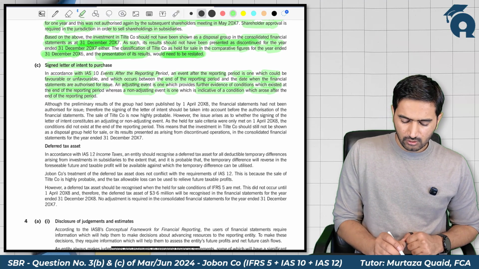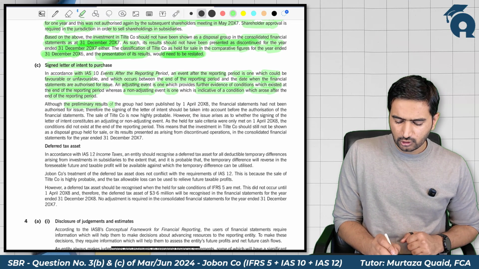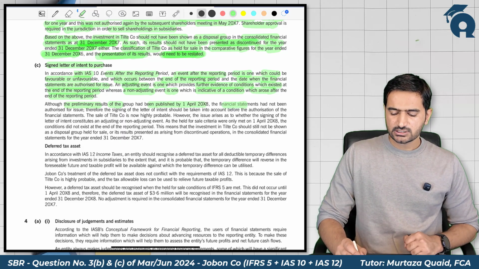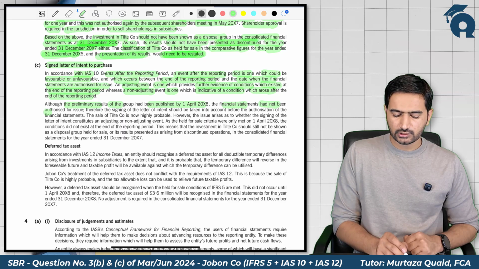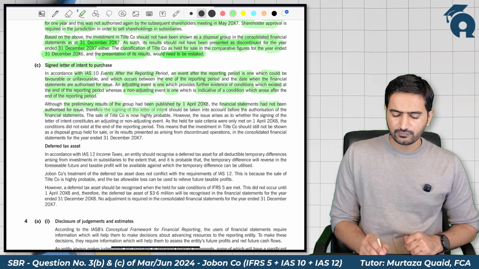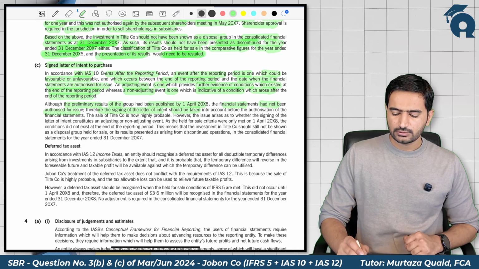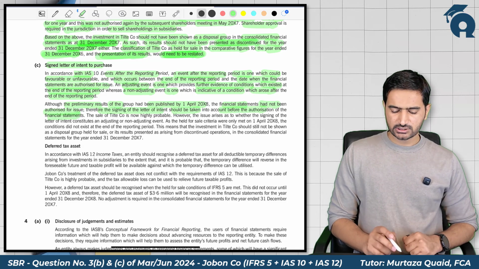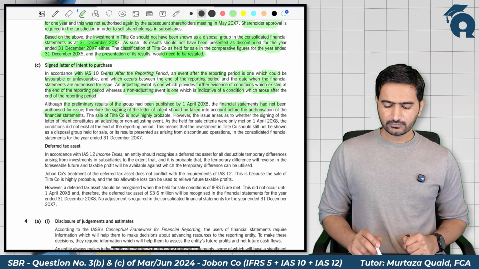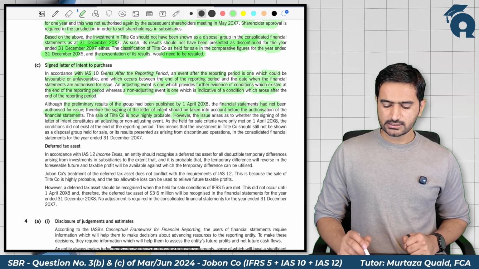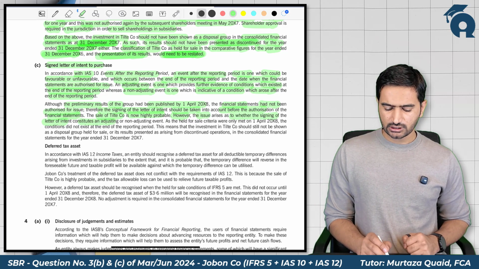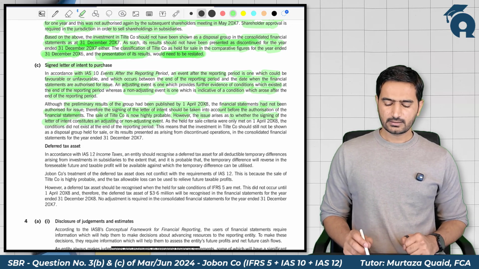Then, although the preliminary result of the group had been published on 1st April 2008, the financial statements had not yet been authorized for issue. Therefore, the signing of the letter of intent should be taken into account before the authorization of the financial statements. The sale of the title company is now highly probable. However, the issue arises whether the signing of the letter of intent constitutes an adjusting or non-adjusting event.